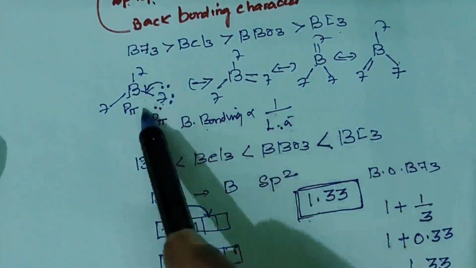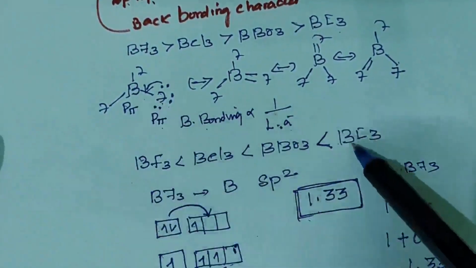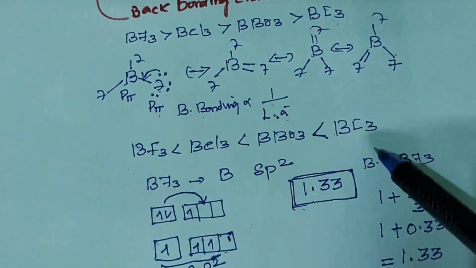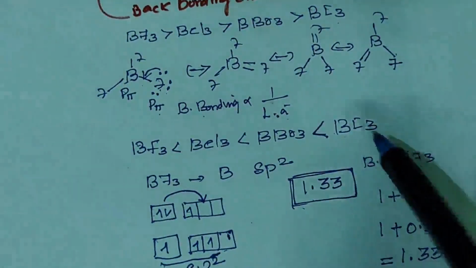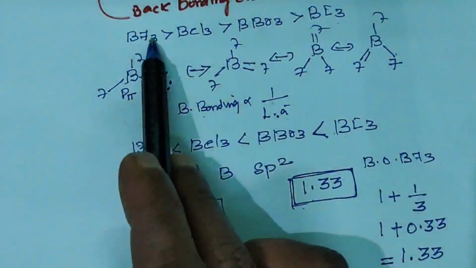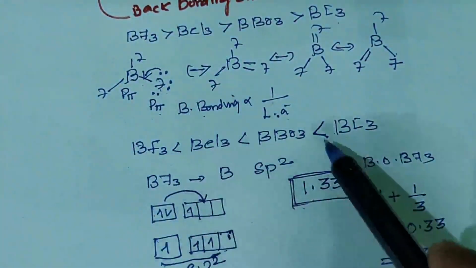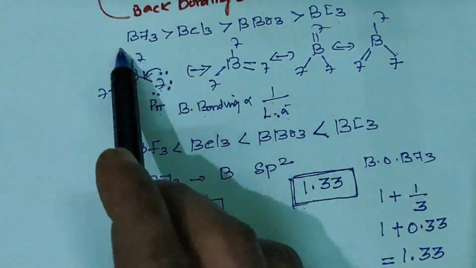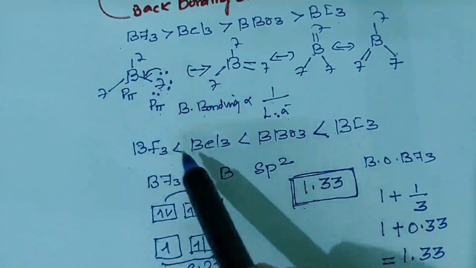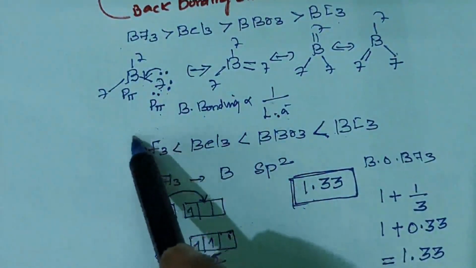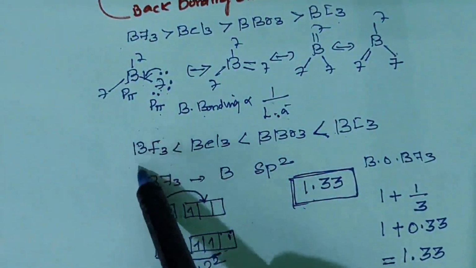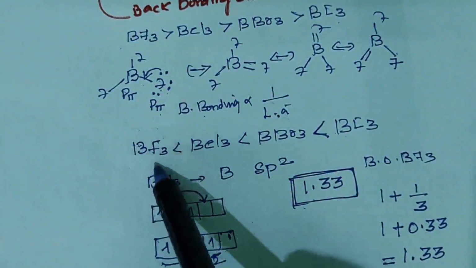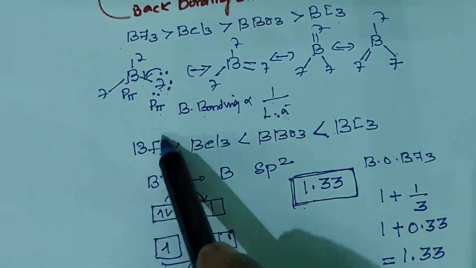Then the second point: is there any relationship between back bonding character and Lewis acidity? As the back bonding character increases, Lewis acidity decreases. That is, BF3 has more back bonding character, but Lewis acidity is low. Why is Lewis acidity low? Acid character means accepting an electron pair from another compound.